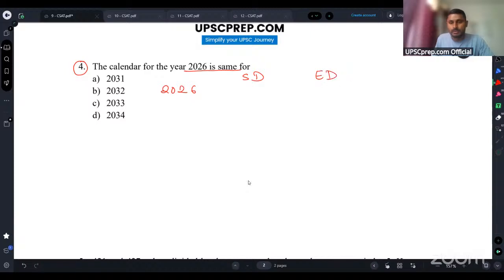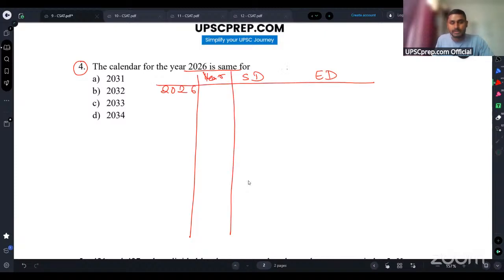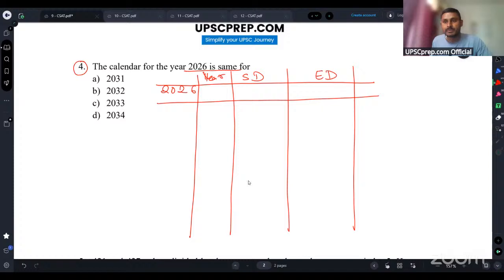Now, one thing that you will have to again know for these years is whether it is a leap year or a normal year. Now, guys, I will say type of year. So let's make these three columns. If for any 2 years, the start day and end day are the same, then the calendar for those 2 years will be the same.